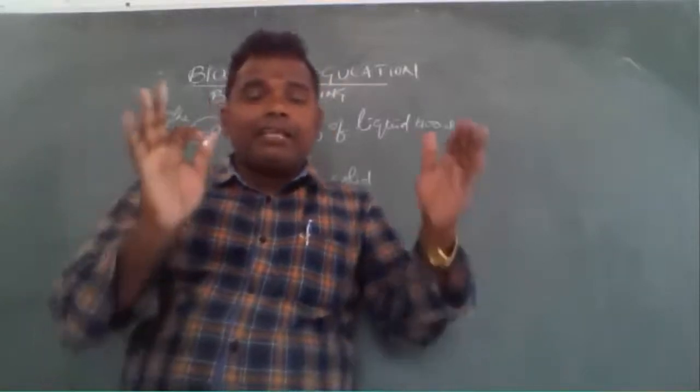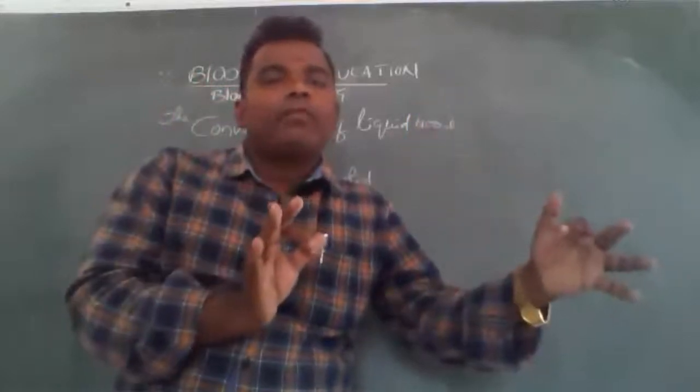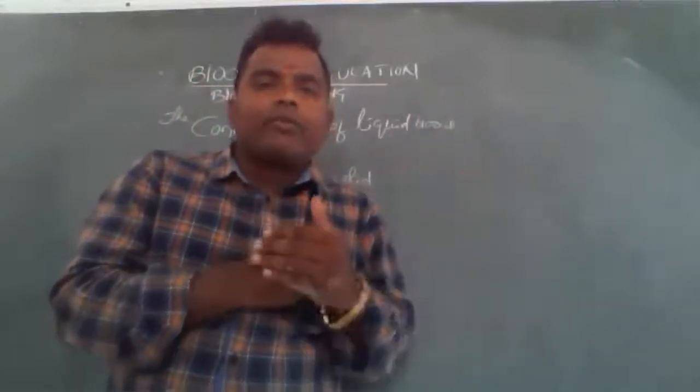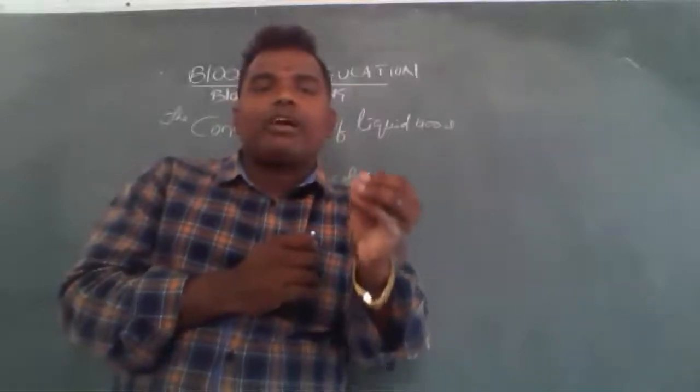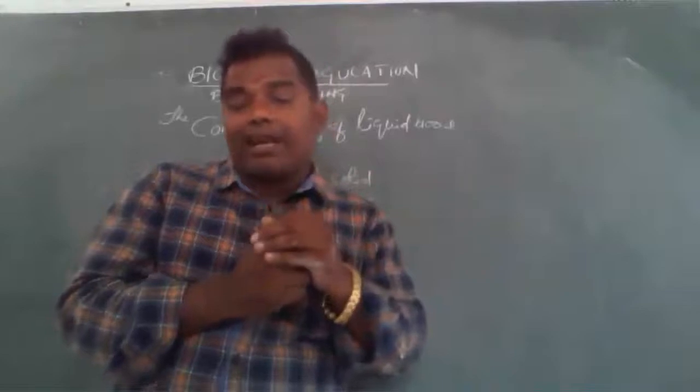Once again, I repeat: blood coagulation, blood clotting, is responsible for the defense of the body, to prevent the bleeding of blood.